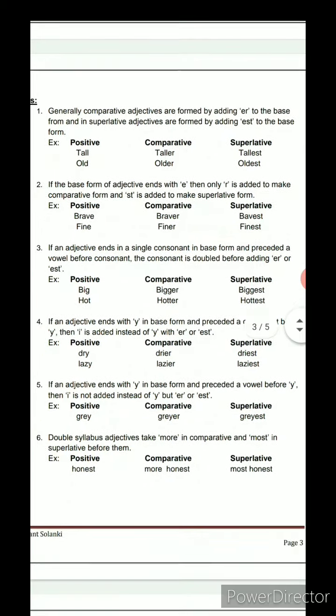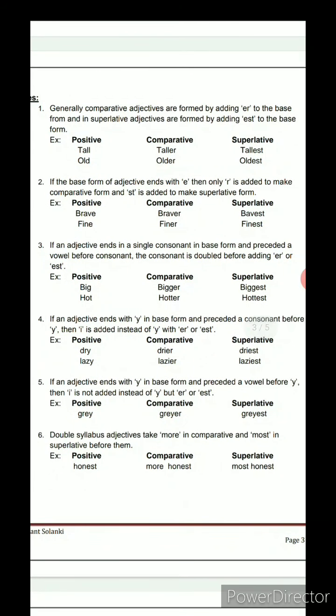Now the last one, and the most important one, comes here: double syllabic adjectives take more in the comparative and most in the superlative before them. Now what is a double syllabic word?